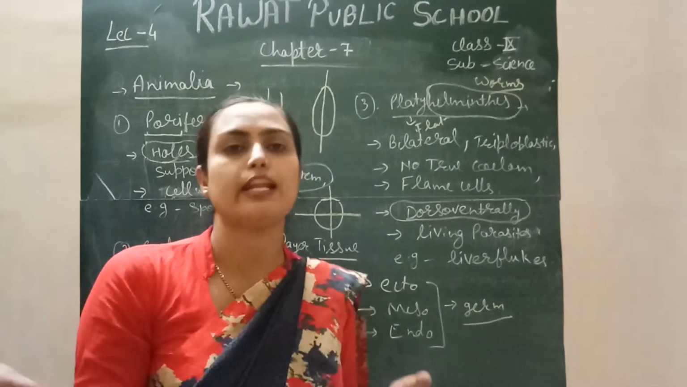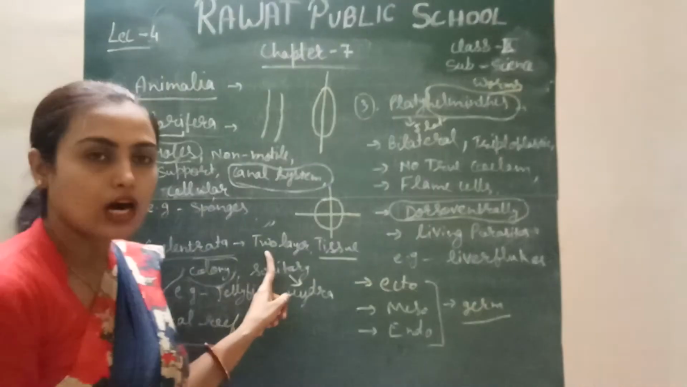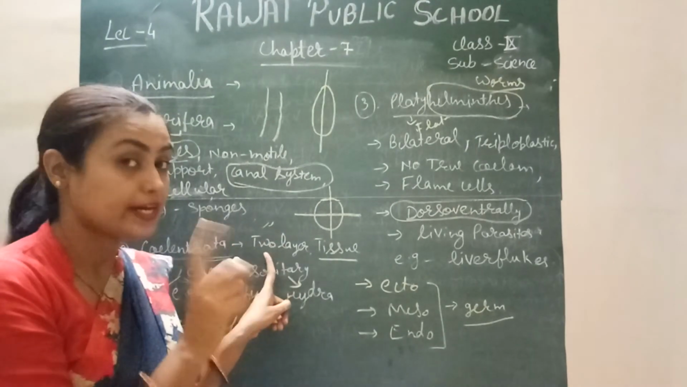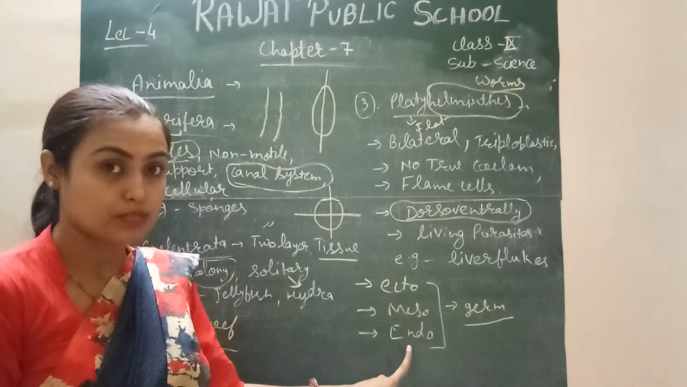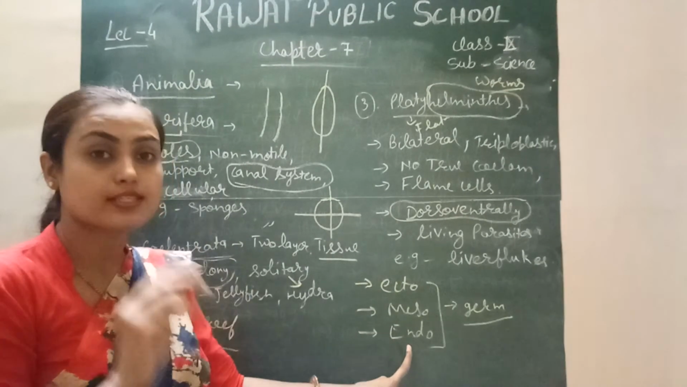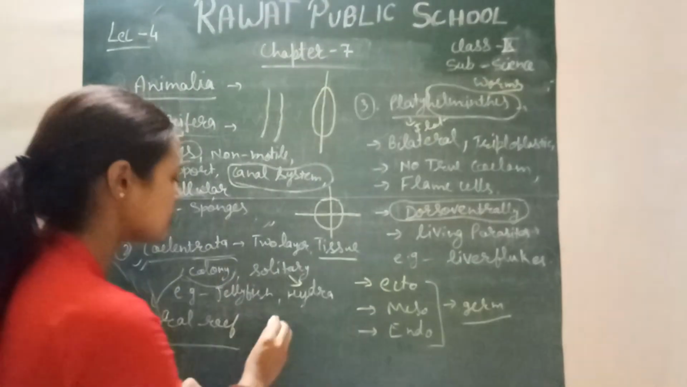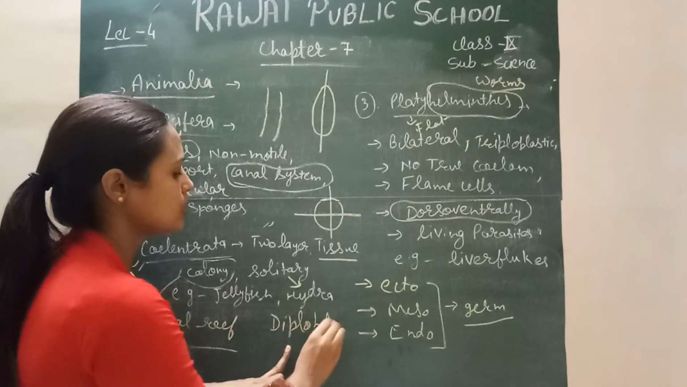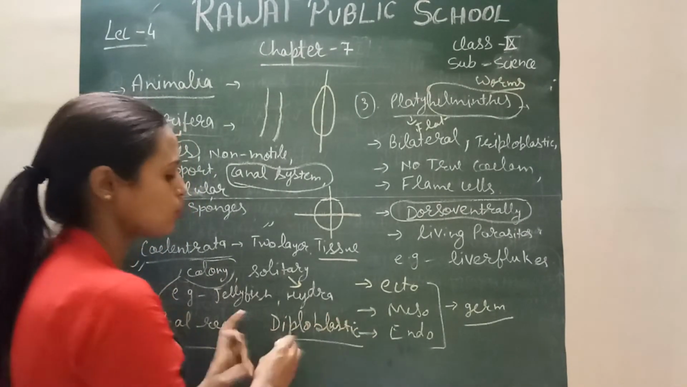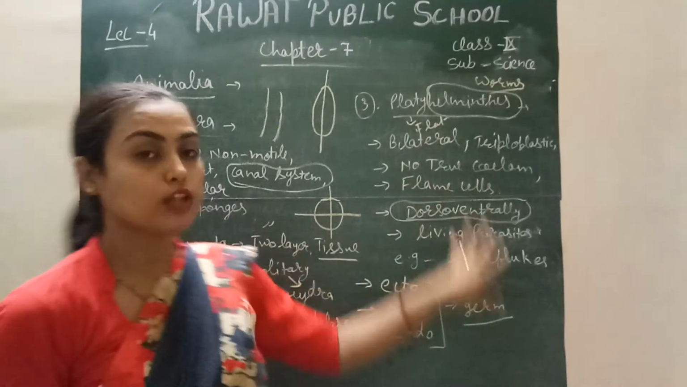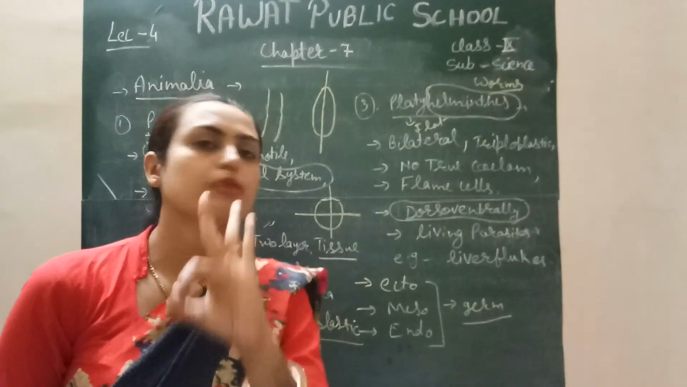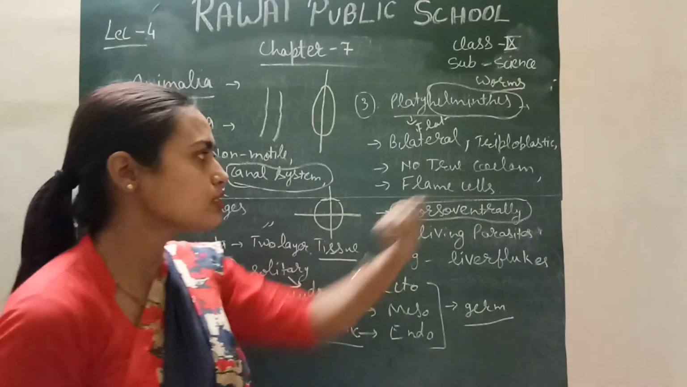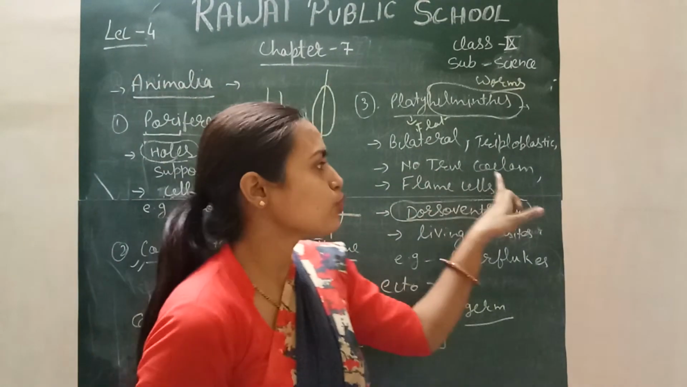In Coelenterata, I told you that it consists of two layers. It means it is not triploblastic; it does not consist of three layers. It consists of only two layers, so it is diploblastic. Diplo means two, blastic means germ layer. So it consists of only two germ layers. We have a maximum of three germ layers. So it has all three germ layers, so it is triploblastic. There is no true coelom present.